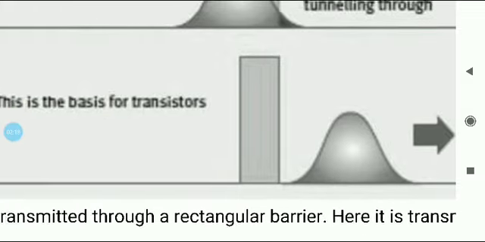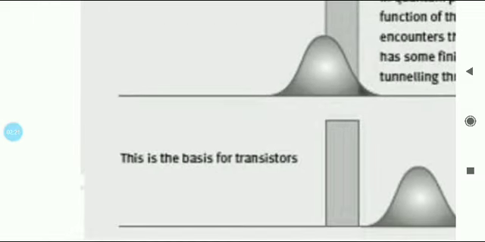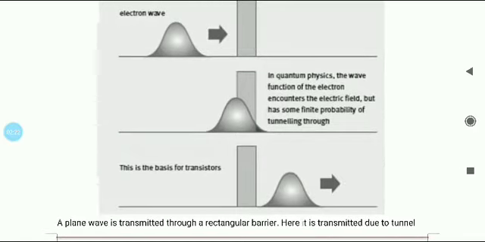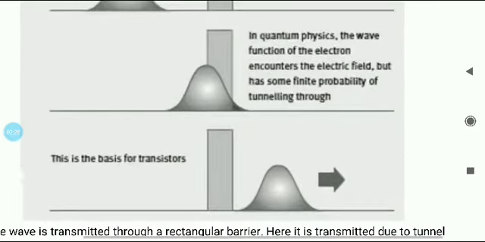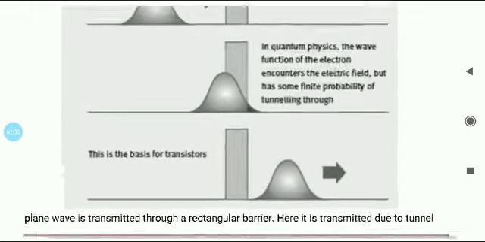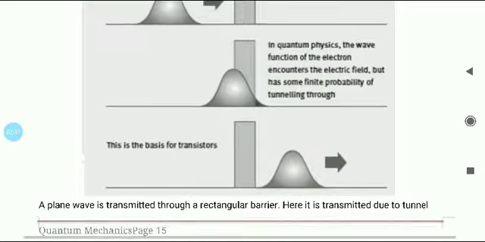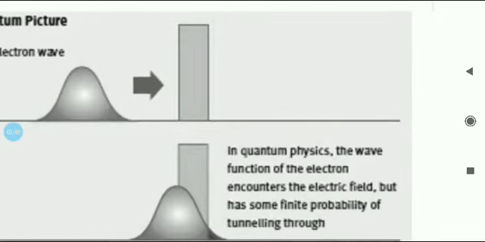So though the electron had lesser energy, it is found to cross the barrier. Though, I repeat, the electron did not have enough energy, it still crossed the barrier, and this is called tunneling.